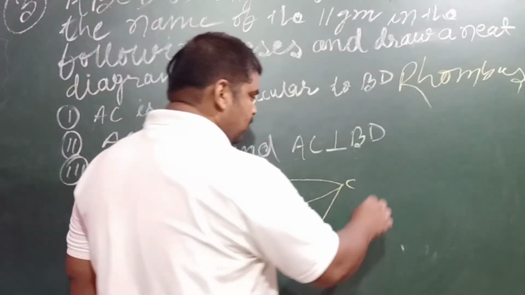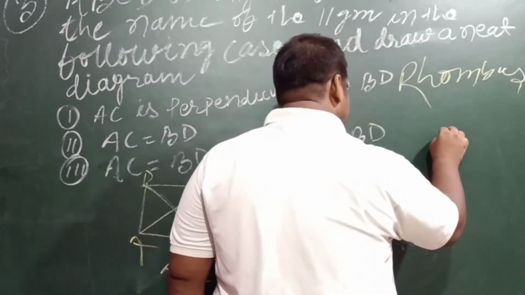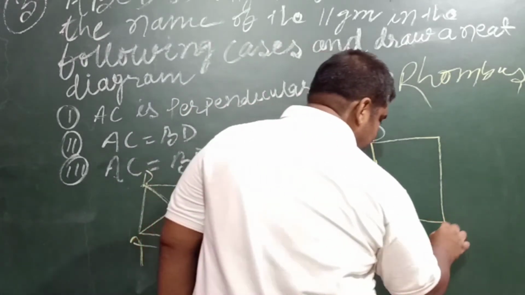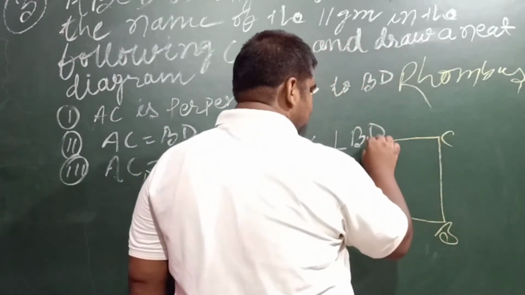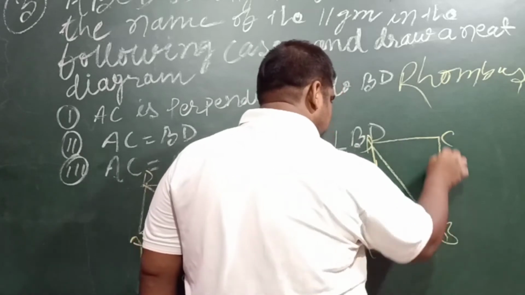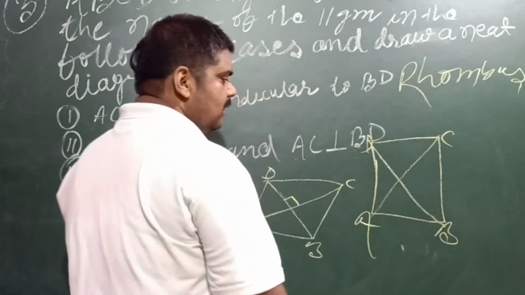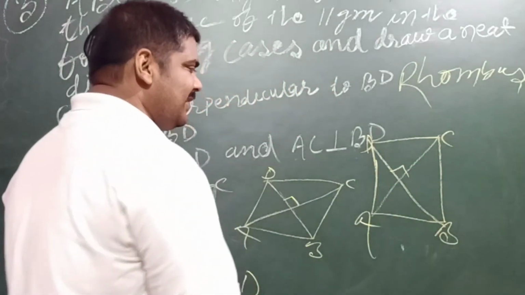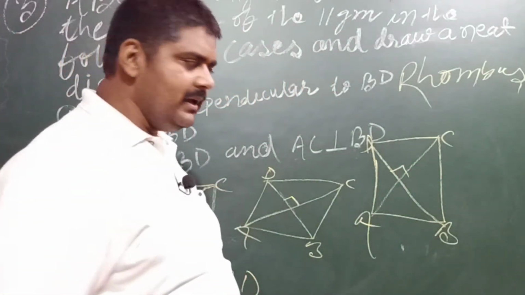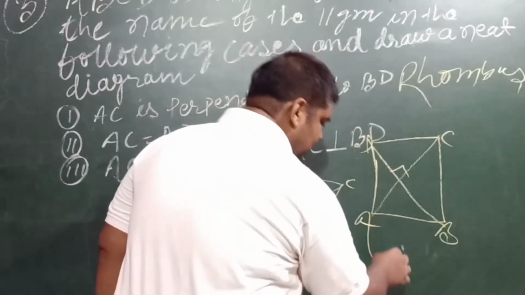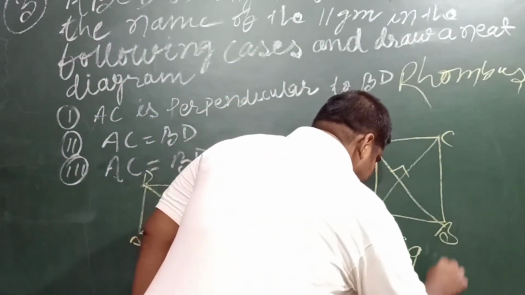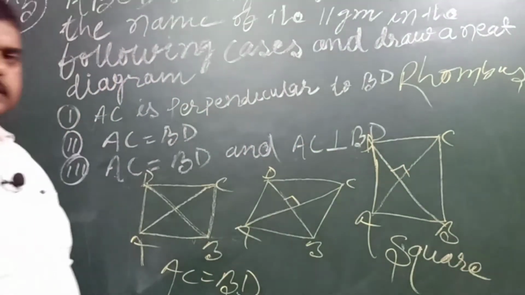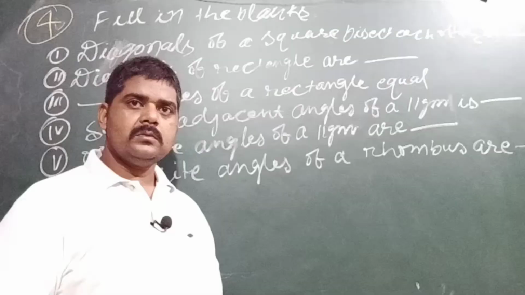If you combine both of them, then it is a square, because a square satisfies both conditions. The diagonals are not only equal but also intersect at 90 degrees. So the answer of the third one is a square. That is the solution of this question.